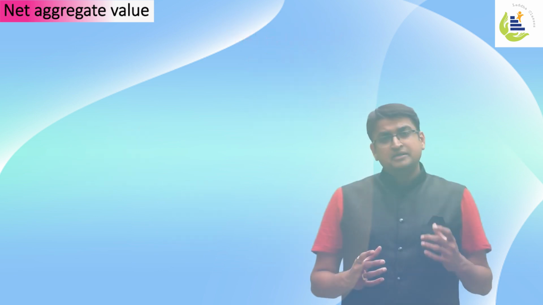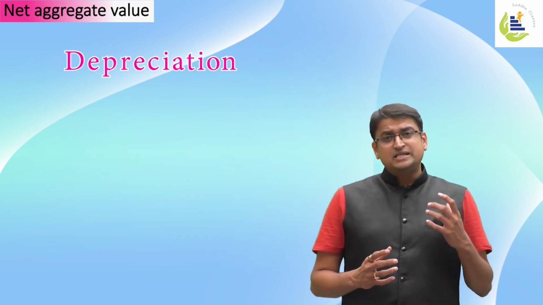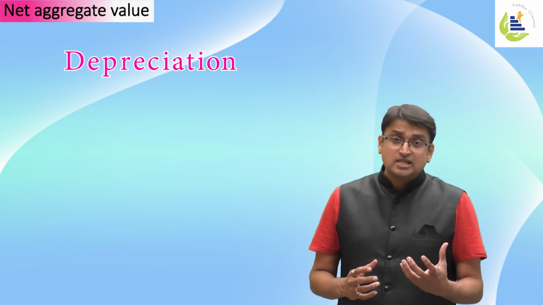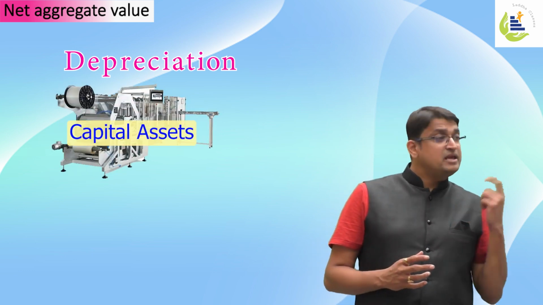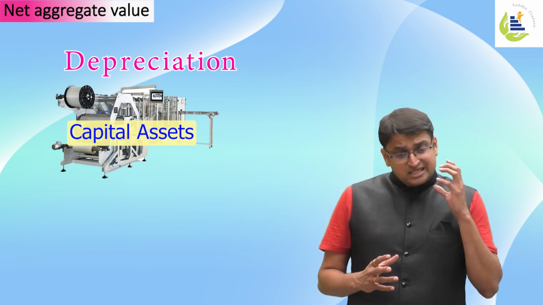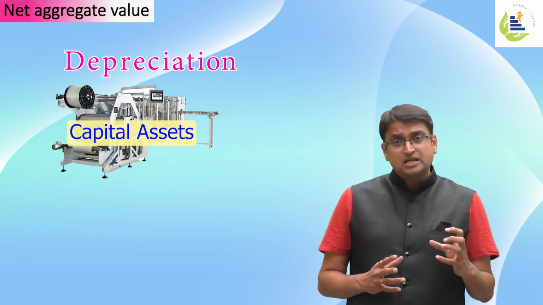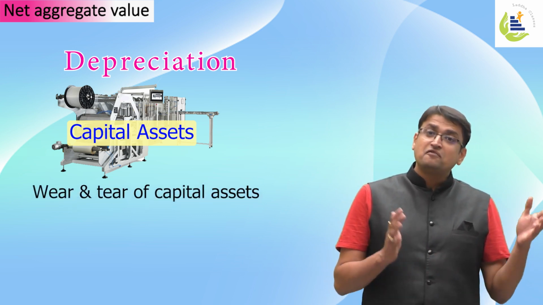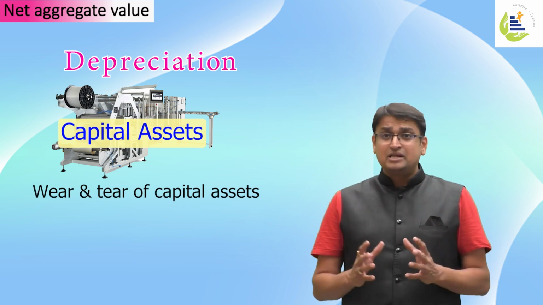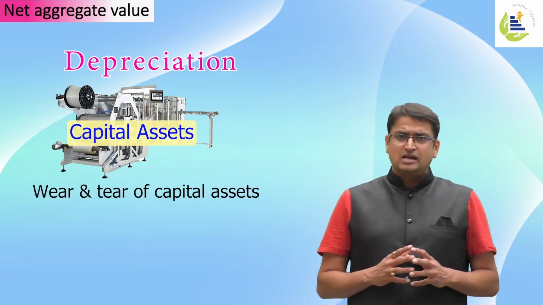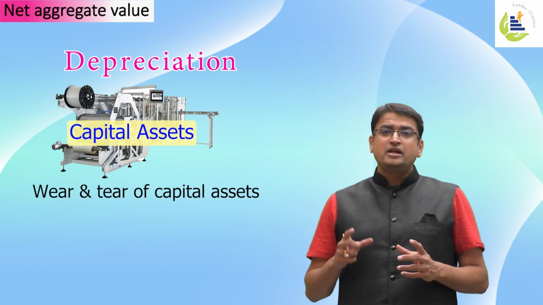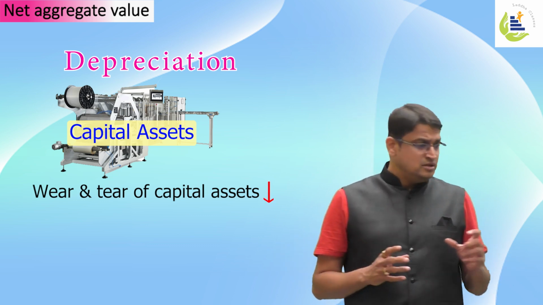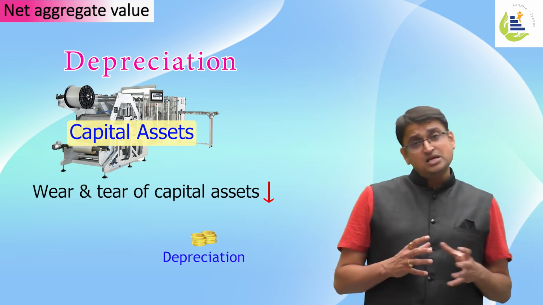Now understand what depreciation is. Basically, depreciation is the cost to compensate the usage of capital asset in the making of a finished good. This cost component, depreciation, is used to handle the wear and tear of capital assets, because any capital asset like machinery has a limited life. So it keeps on deteriorating over a period of time. So in order to compensate that deterioration, we consider depreciation.